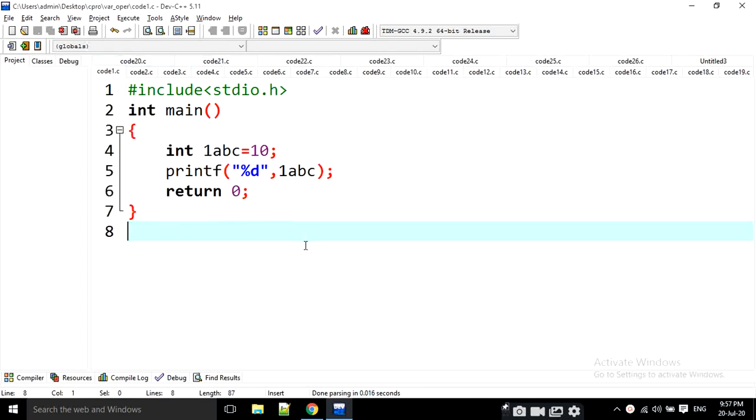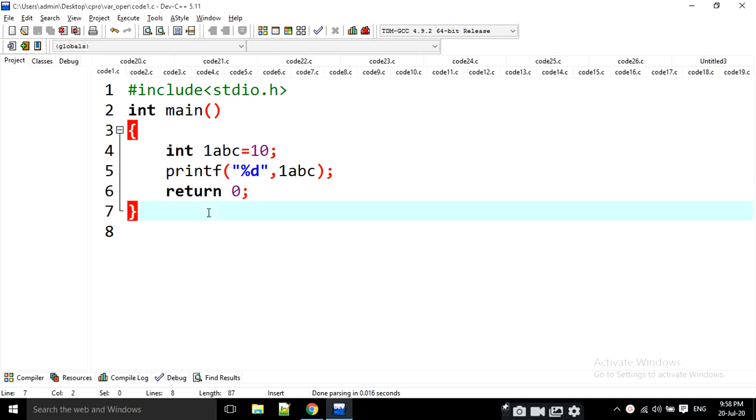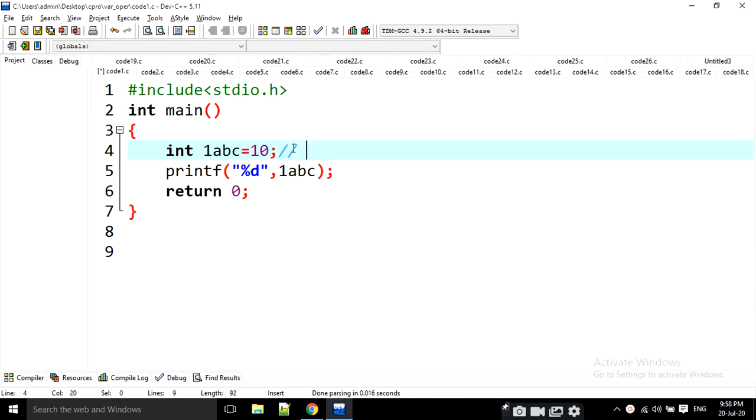Yes, this is program 1. Look at this. In the main function, I am going to declare one variable, int 1abc is equal to 10, and just guess what is the output of this one. Look at this variable name here. We cannot start a variable name with numbers, that means 0 to 9.